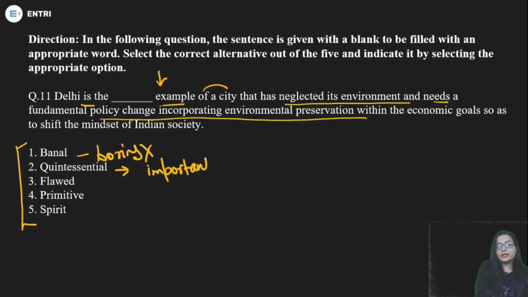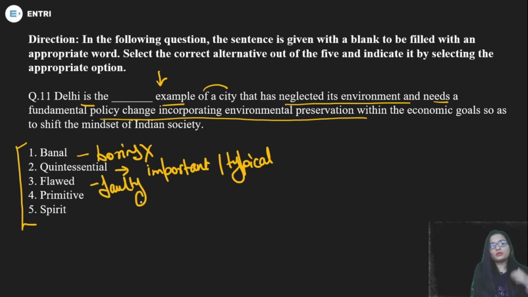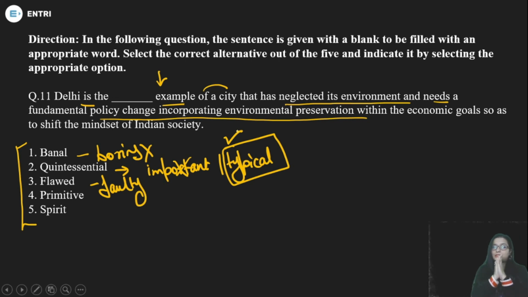Flawed means something is faulty or incorrect. Quintessential is a typical, important example; actually the exact meaning is typical. Primitive means ancient or very old, and spirit cannot be used here. So the appropriate option is the second, quintessential, which means typical kind.